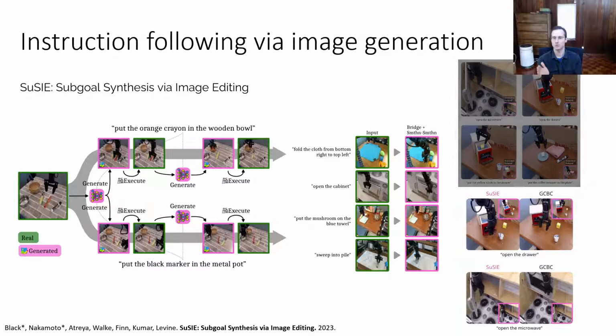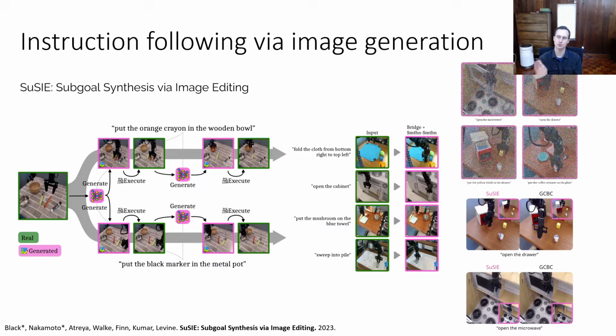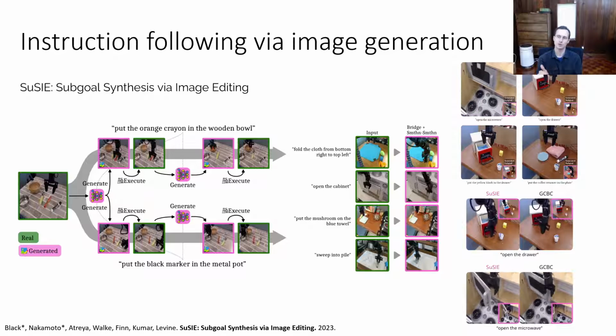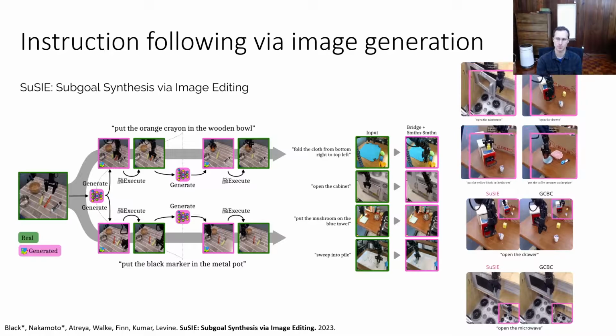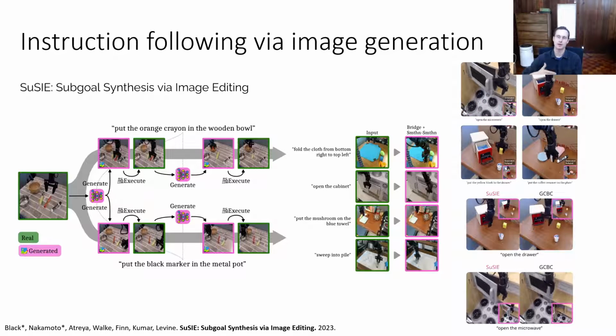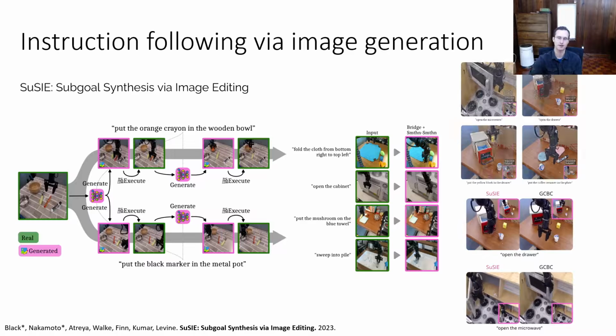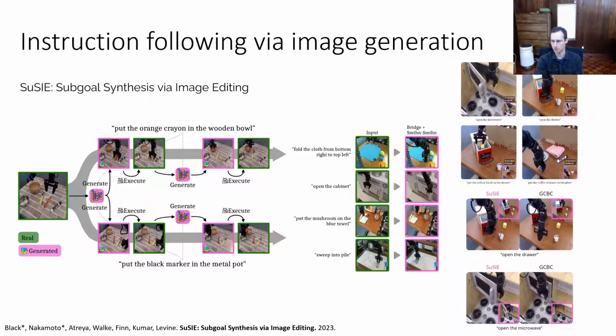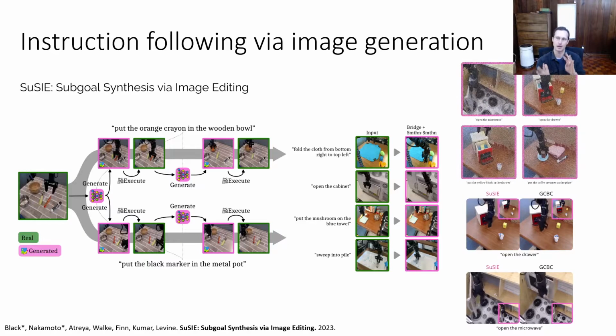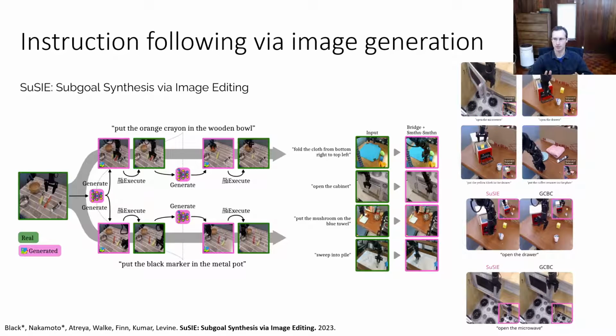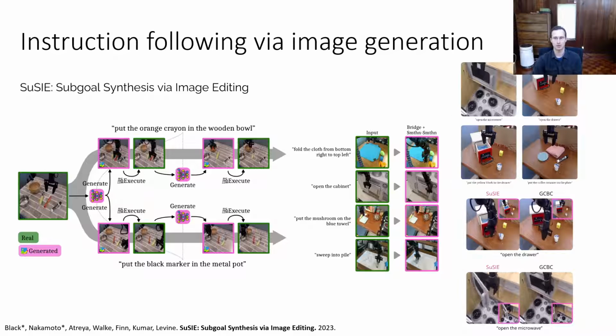And next to it, we see a baseline, which is regular goal condition BC, where the goal is actually the final frame of the task that is actually a ground truth frame. It's actually provided by a person. So this is a kind of oracle showing that even if you give goal condition BC the correct final frame, the SUSY method is actually better because that image generation model produces good sub-goals. And I think this is a really nice example of how more readily available data, in this case, image generation data from the web, can be combined with more readily available robot data, in this case, unlabeled trajectories, to get a system that can carry out language instructions.